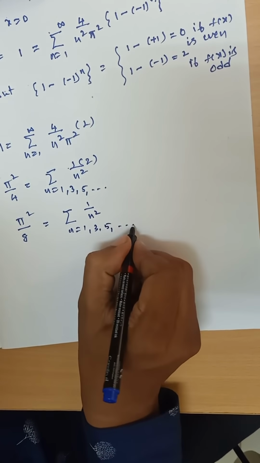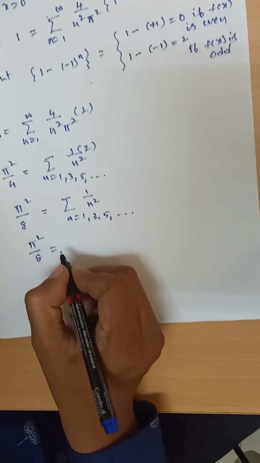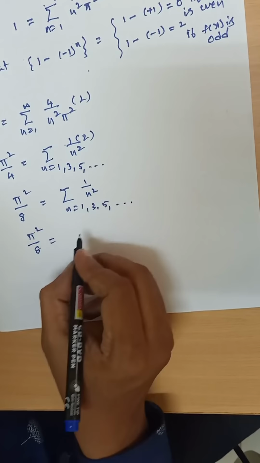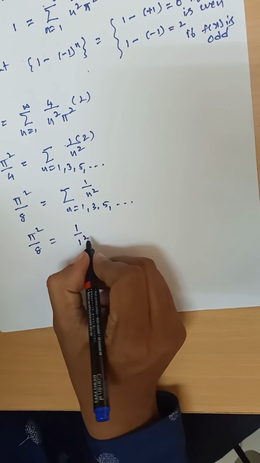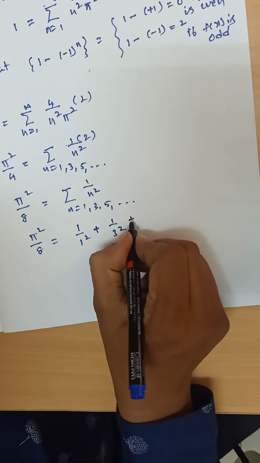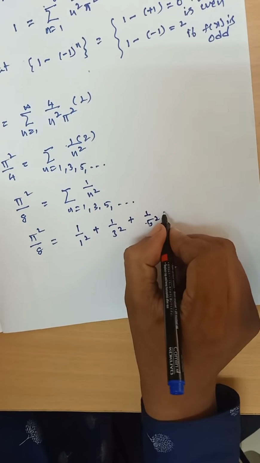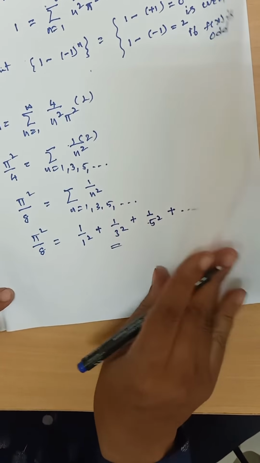So pi square by 8 is equal to, expanding the summation by putting n equal to 1, 3, 5 etc., 1 by 1 square plus 1 by 3 square plus 1 by 5 square plus etc. So this completes the problem. Next we are going to discuss another problem.